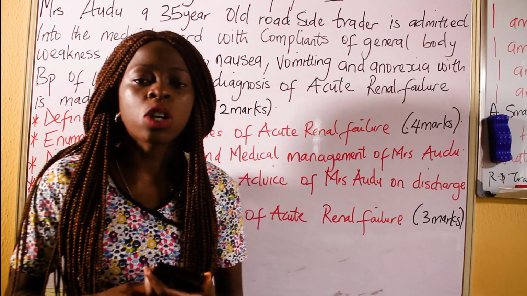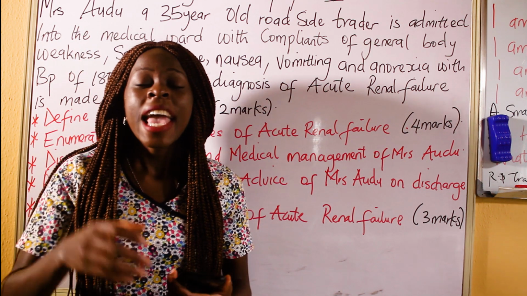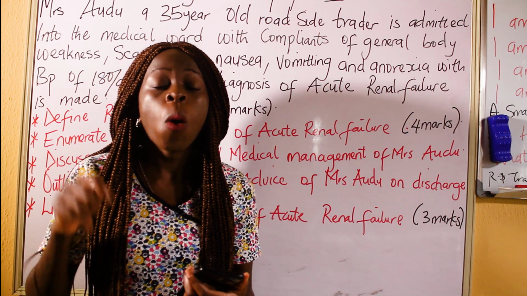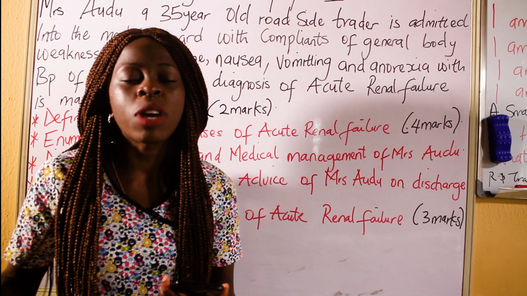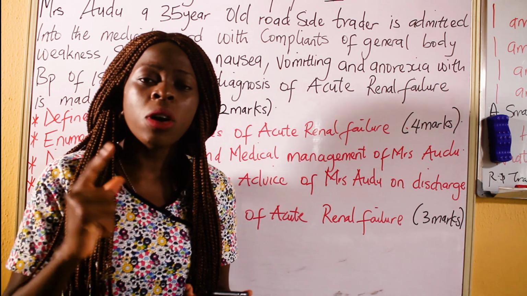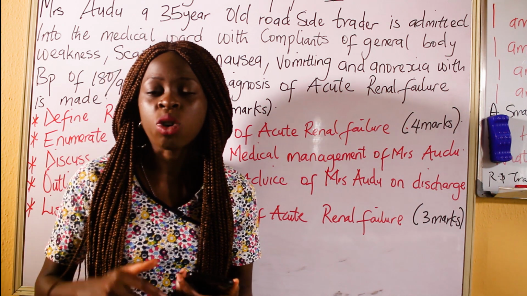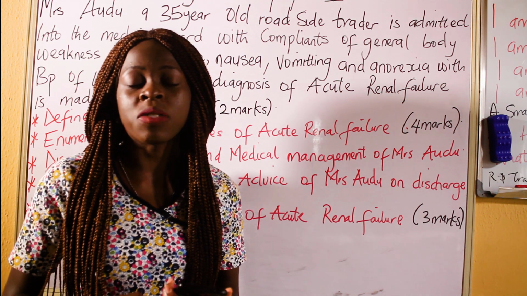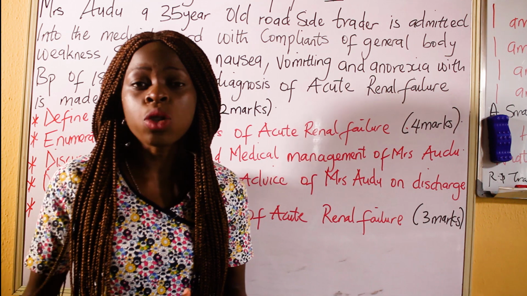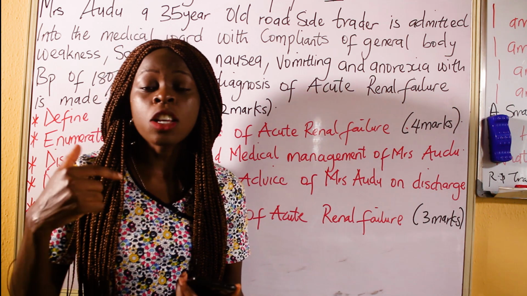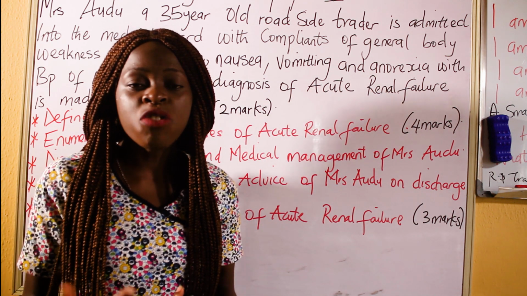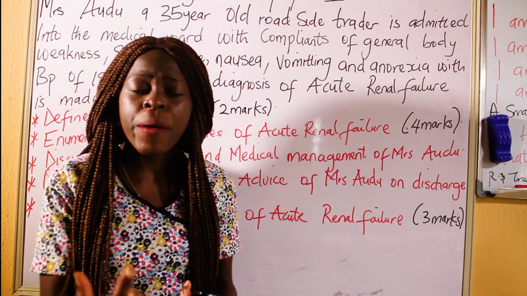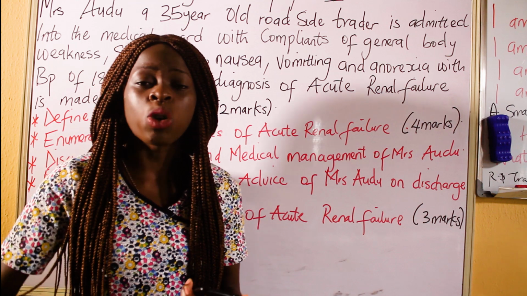When I was in the examination hall and I get something like this, anything that has to do with the kidney, that has effect on the kidney, I'll put it as one of the causes of renal failure. For example, glomerulonephritis is a disease condition of the kidney, and if not treated properly, it can disturb the normal function of the kidney, right? Then also, nephrotic syndrome is a problem of the kidney, and if not treated properly, it can result in acute renal failure. Urinary obstruction, dehydration, hemorrhage.